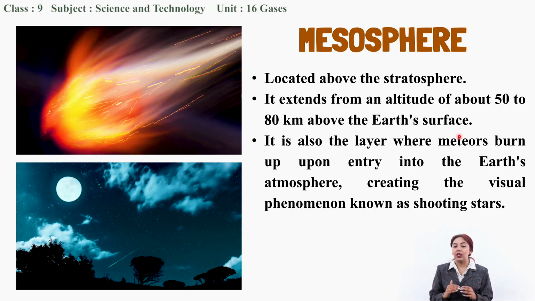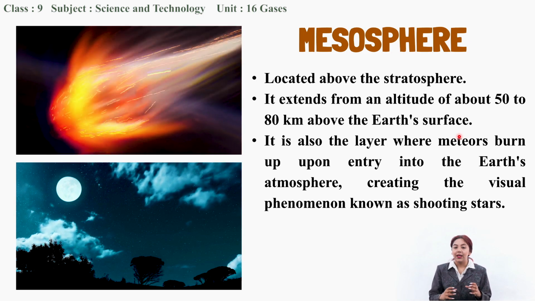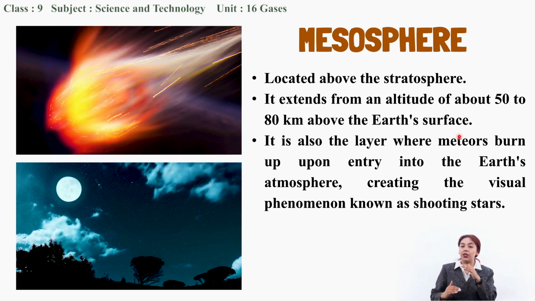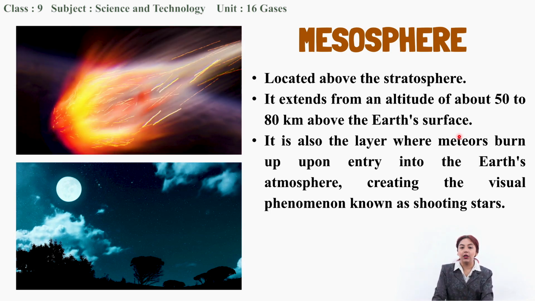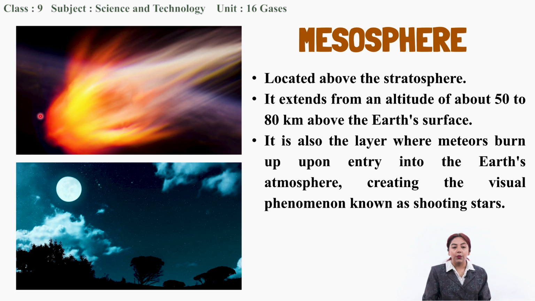Now, the layer present above the stratosphere is the mesosphere. This layer extends from 50 kilometers above the Earth's surface to 80 kilometers above the Earth's surface. In this layer, when meteors, as you can see in the figure, come from outer space and enter the Earth's atmosphere, this layer breaks them down into pieces so that they do not harm the life present on the Earth. And when this is occurring, when we look at the sky while the meteor is falling down, it gives us a visual phenomenon known as a shooting star. So this is another layer.